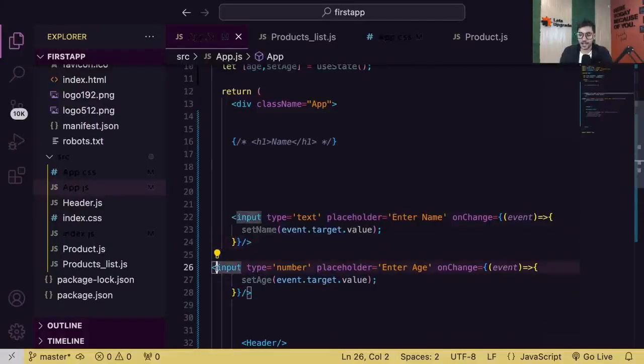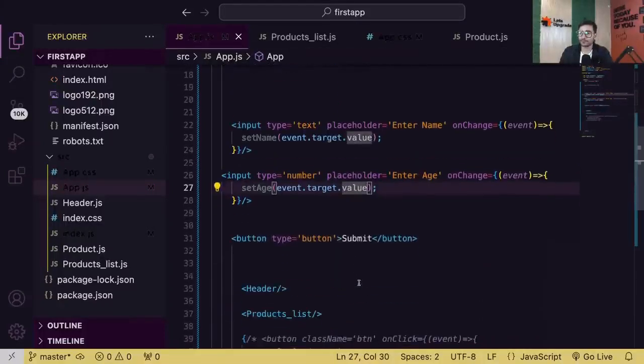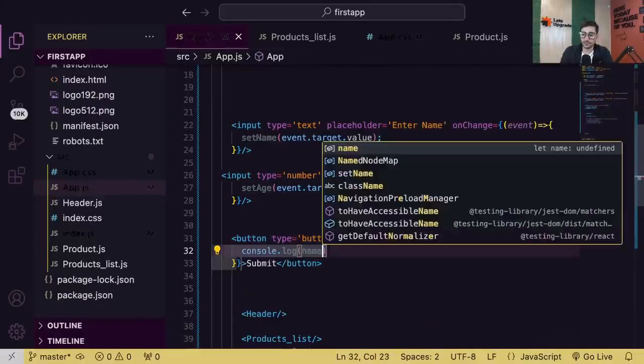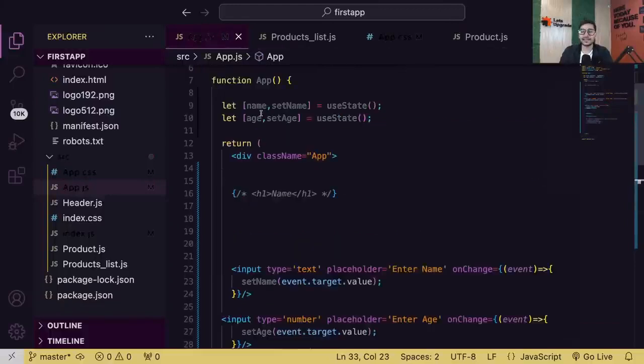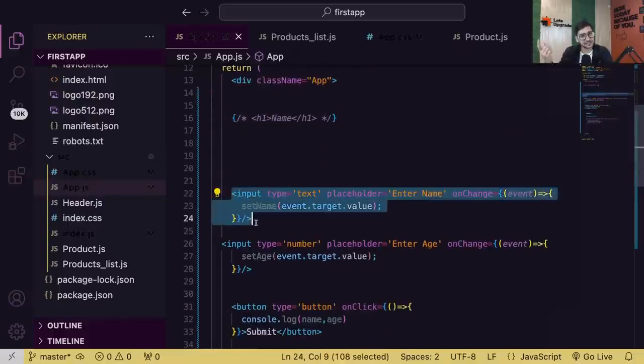Now see what I'm going to be doing here. Focus. I am going to be creating a button. Let's call it submit. And when I click on it, on click, I'm calling a function, name comma age. So now I'm not outputting my name and age on my UI. Again, it's not important that you always put your state variables on the UI. It's completely fine. So I have two state variables, name and age. Whenever I do something in the input field of name, the name variable changes.